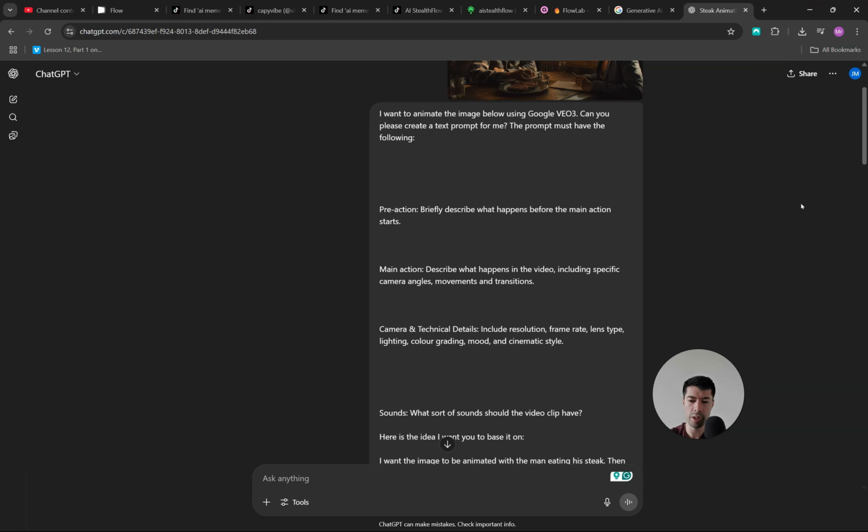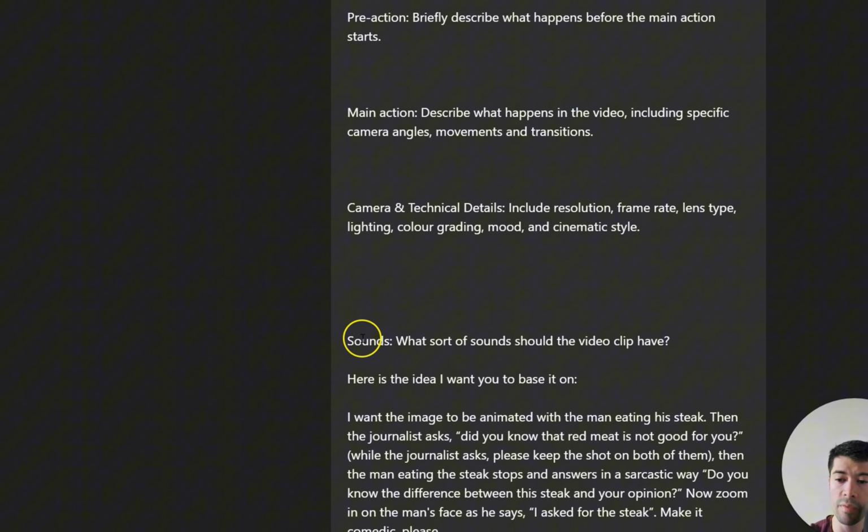Once you upload your image, you want to tell ChatGPT that you want it to create a prompt, and in this prompt you need to have three main things: a pre-action, a main action, and a camera technical details. You can specify to the tool that you want a prompt to be created for Google VEO 03. And then if you want as well, if you have ideas of the sounds and things like that, you can ask ChatGPT to create a prompt with those sounds. Otherwise, you can ask it what sort of sound should the video clip have.